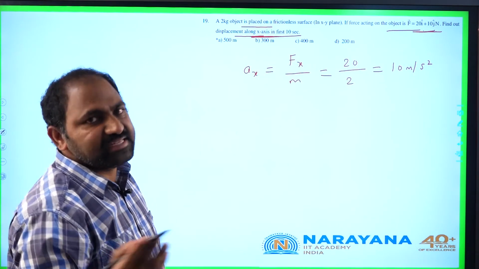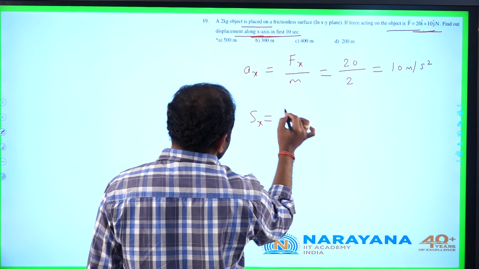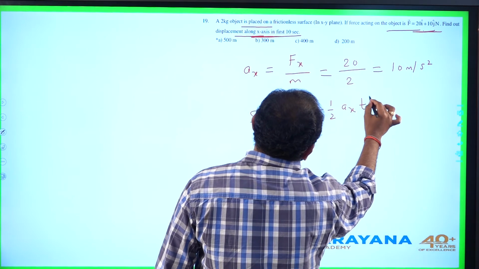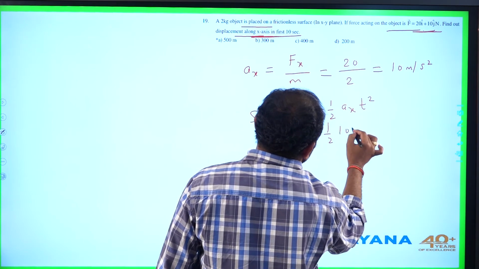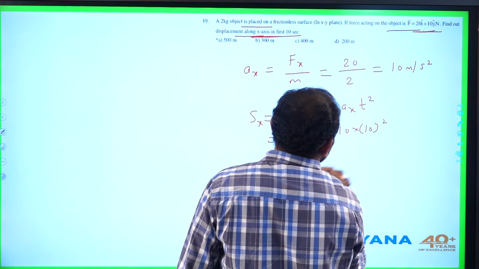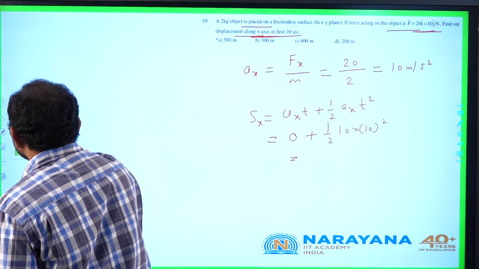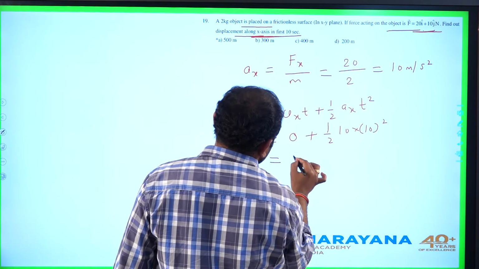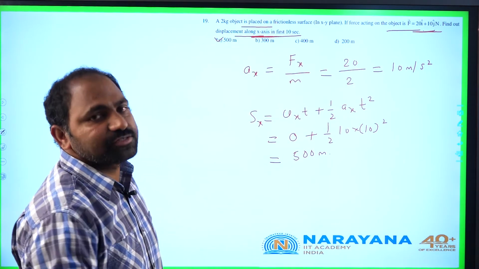Displacement along the x-axis in 10 seconds. The general simple equation of motion, s equal to ut plus half at square, along the x direction. This is ux t plus half ax t square. Ux is 0 plus half ax is 10, time for which it is asked is 10 seconds. So it is 10 square. So this is 500 meters. It is given with option A. Let us go to the next question.